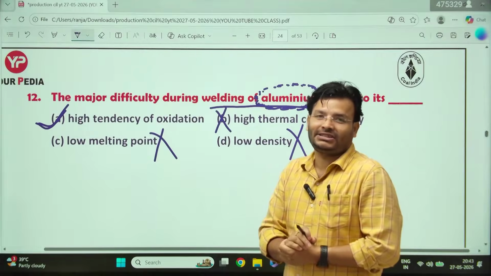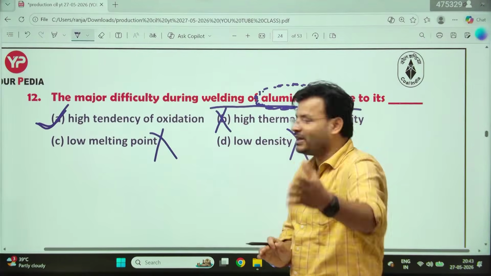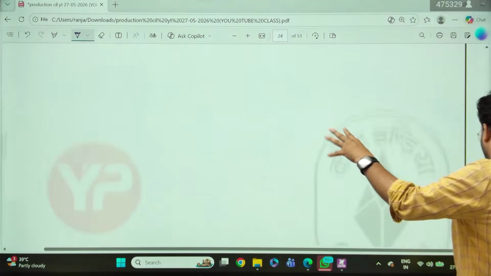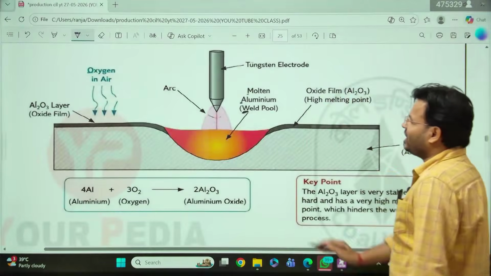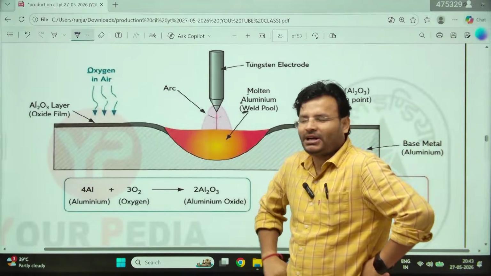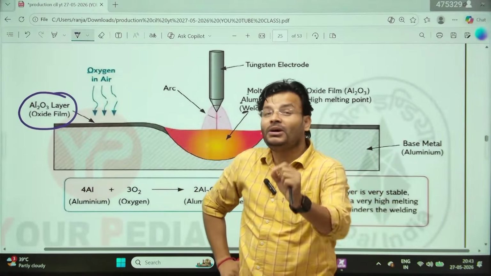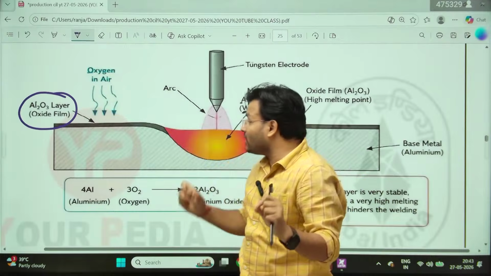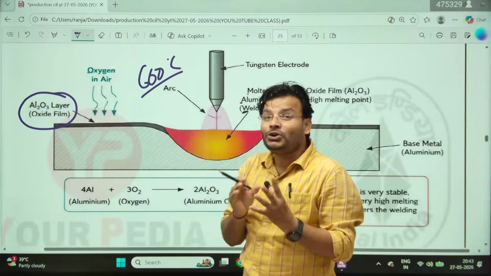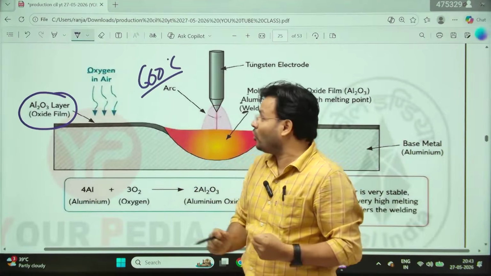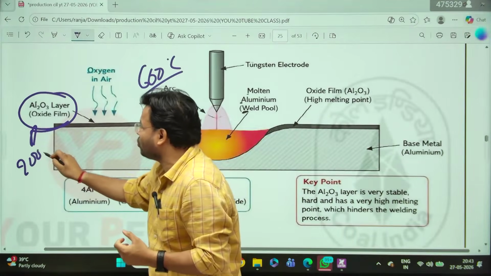Why is high tendency of oxidation a disadvantage for aluminum? Yes, my dear friends, I am telling you, and I always used to say, if you know the cause of anything, it will be remembered for a longer time. Just know the cause. Okay, sir, what is the cause? So this is the molten metal of aluminum, and this is the Al2O3 oxide layer. But my dear friends, keep in mind, the melting point of aluminum is approximately 660 degrees Celsius. But you will be surprised to know that the melting temperature of its oxide is approximately 2000 degrees Celsius.